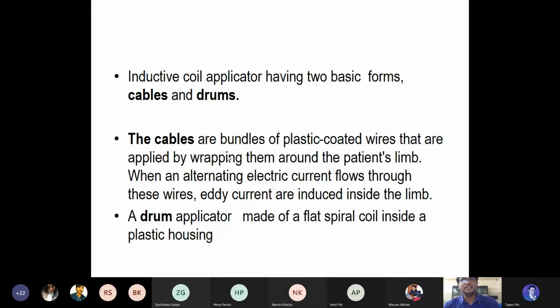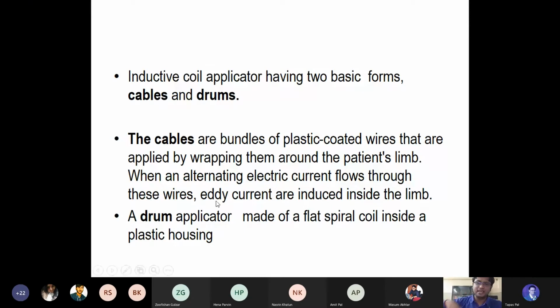So inductive coils, again, the photo I showed you is of the large previous ones where the inductive coils are wrapped around the patient's body. Now inductive coils are mainly of two types. One is the cable format, and the second one is the drum format. The cable format is like a simple wire. The cables are a bundle of plastic coated wires that are applied by wrapping them around the patient's limb. When the alternating current flows through these wires, eddy currents are induced inside the limb.